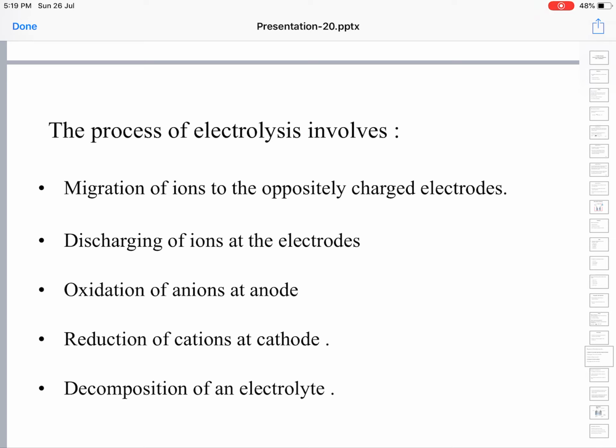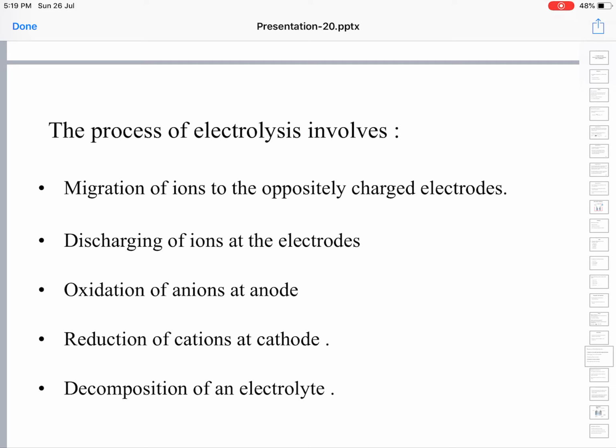Oxidation of anions occurs at the anode, because anions lose their extra electron at the positively charged anode. So oxidation of anions is taking place at the anode.